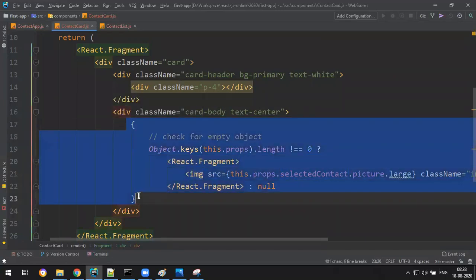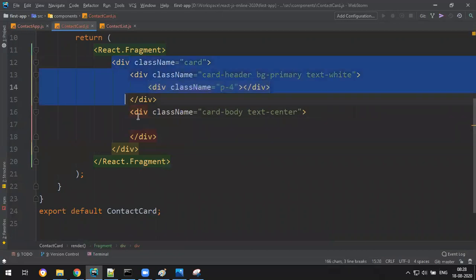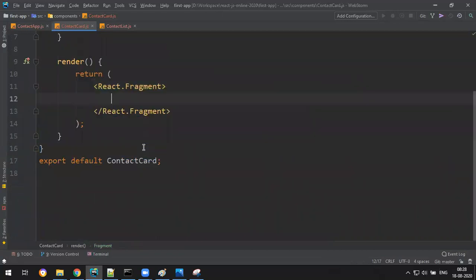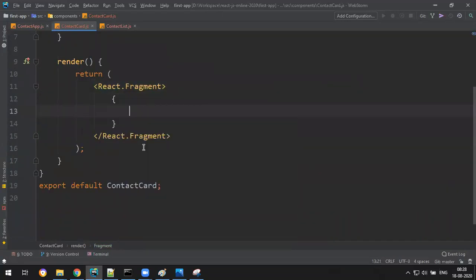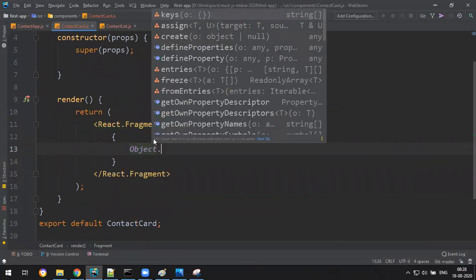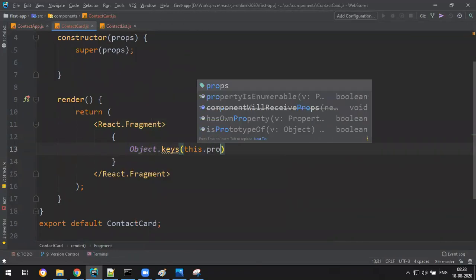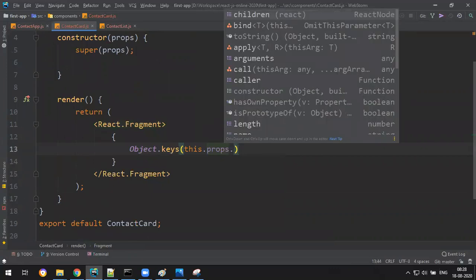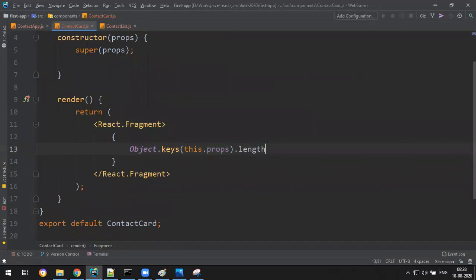Okay, I made a mistake. I can check here only. So this dot, no, I have to check the props, man. Object.keys, this.props, no, just props.length is not equal to 0.